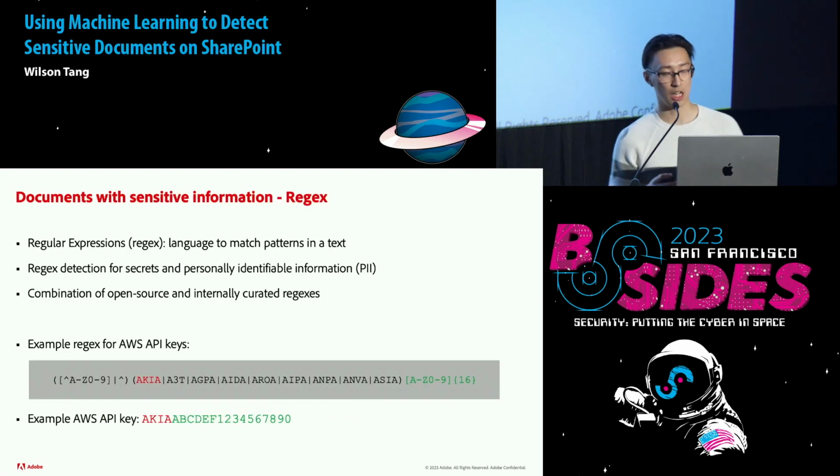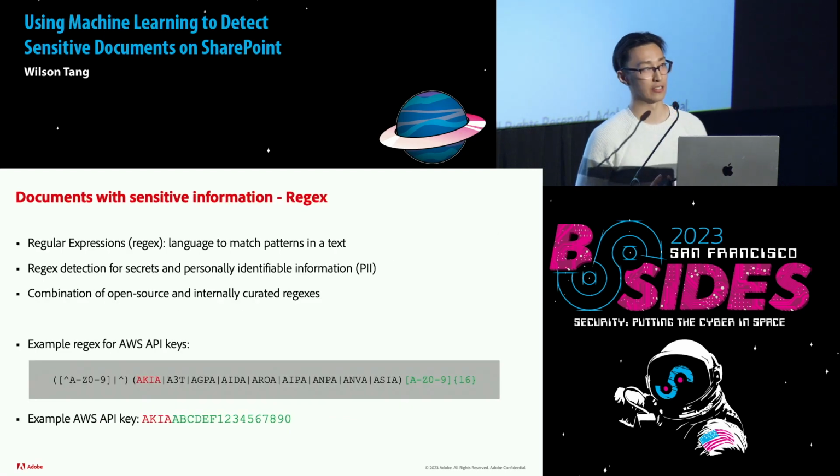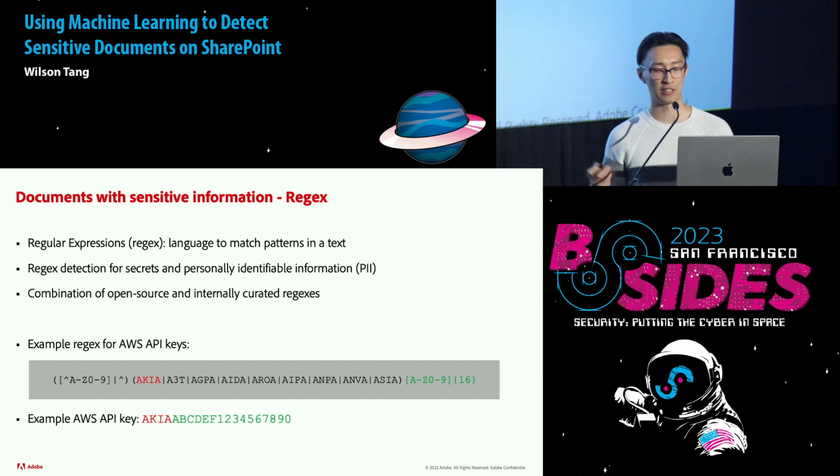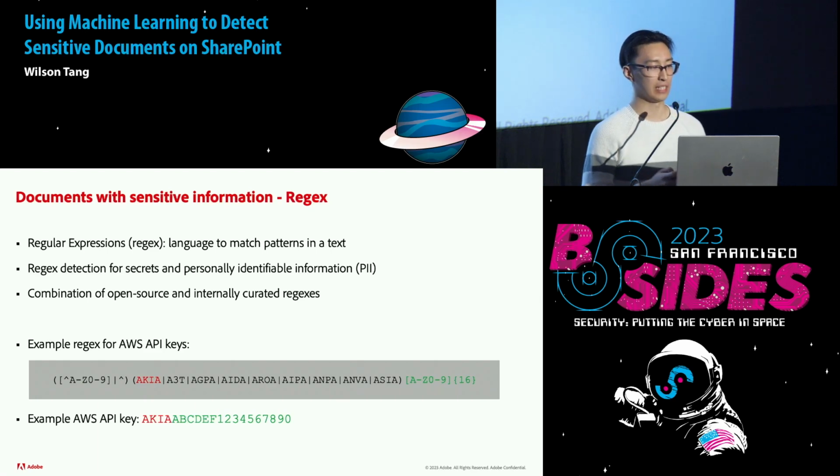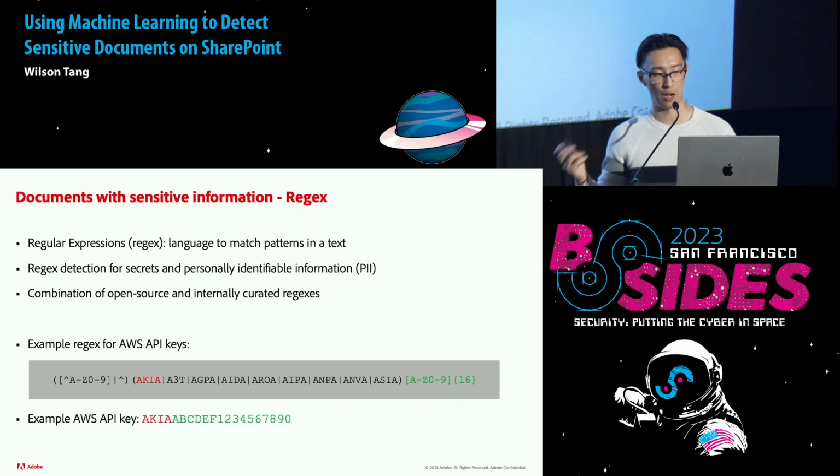Cool. Now I'm going to talk about the second type of sensitive documents, which is documents with sensitive information. To remind you, that's, for example, API documentation that might accidentally have API keys. The way we approach this is through regex. If you don't know what regex is, these are regular expressions, and it's just a language to help match patterns in text. We did regex detection for both secrets and PII, and we implement it using a combination of open source and internally curated regexes.